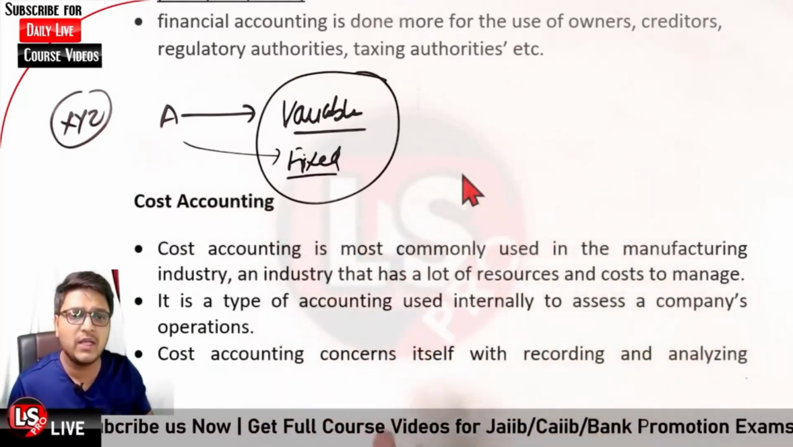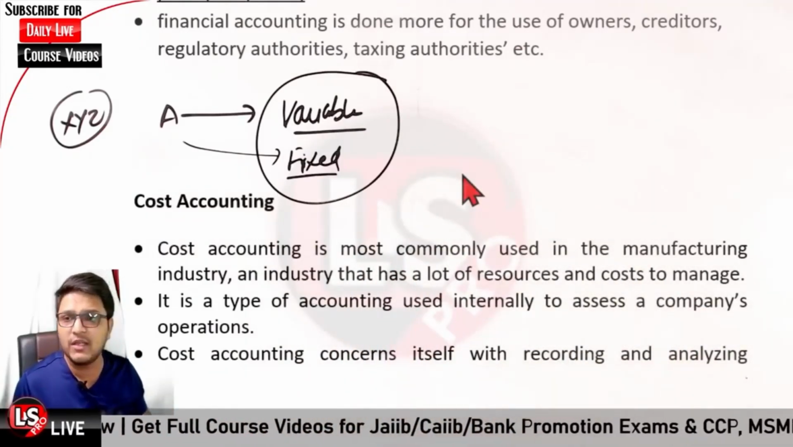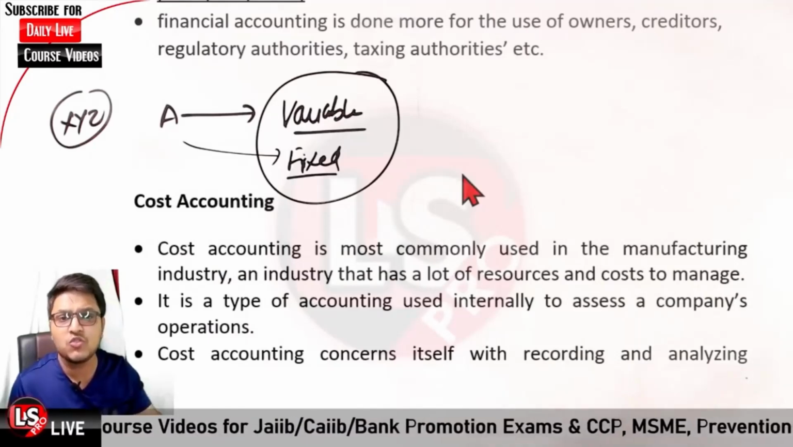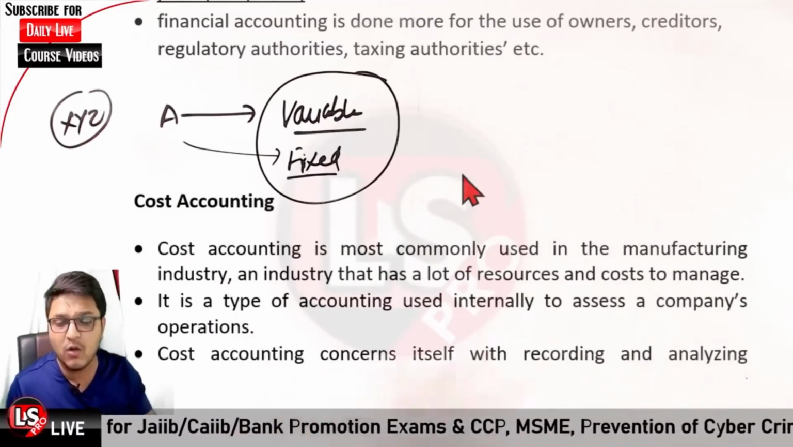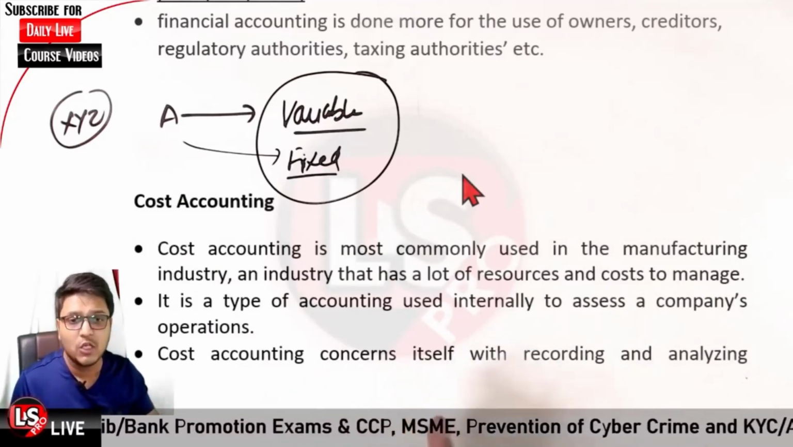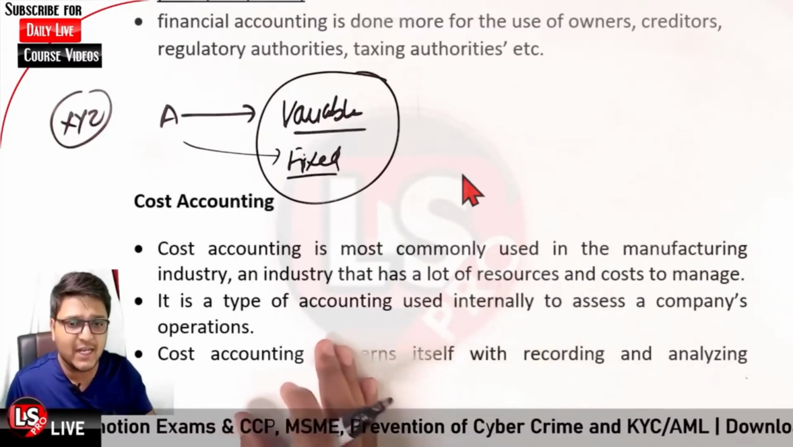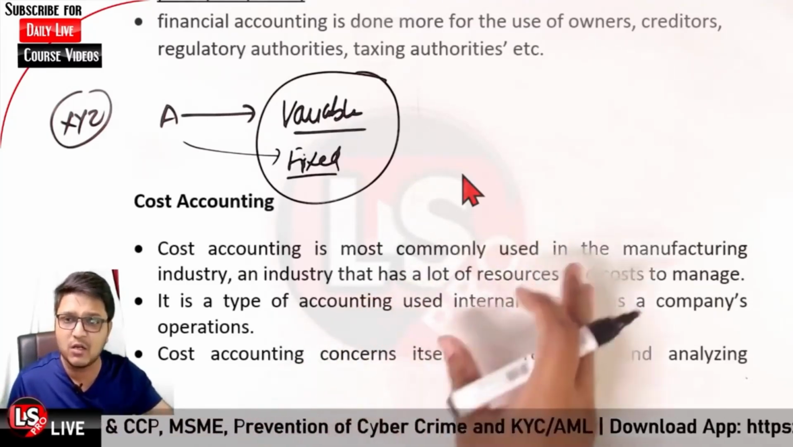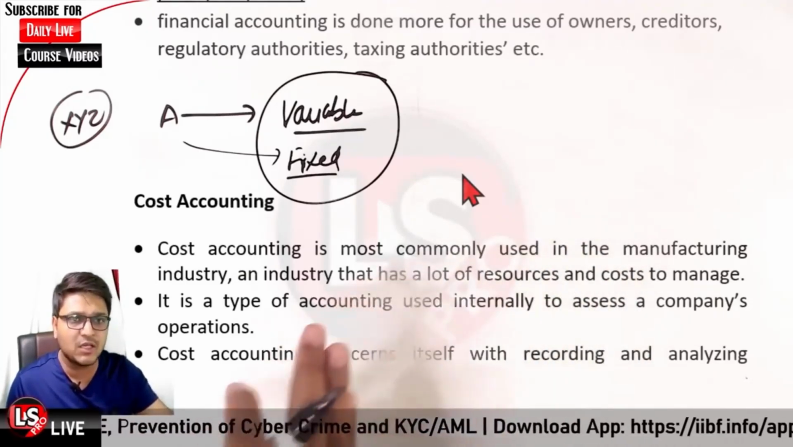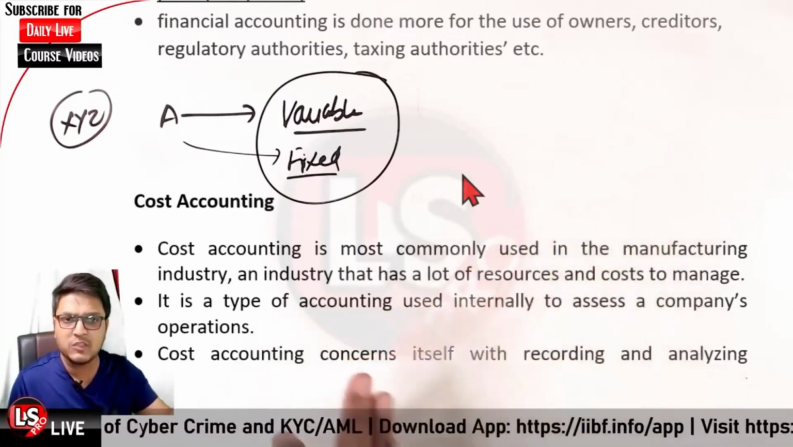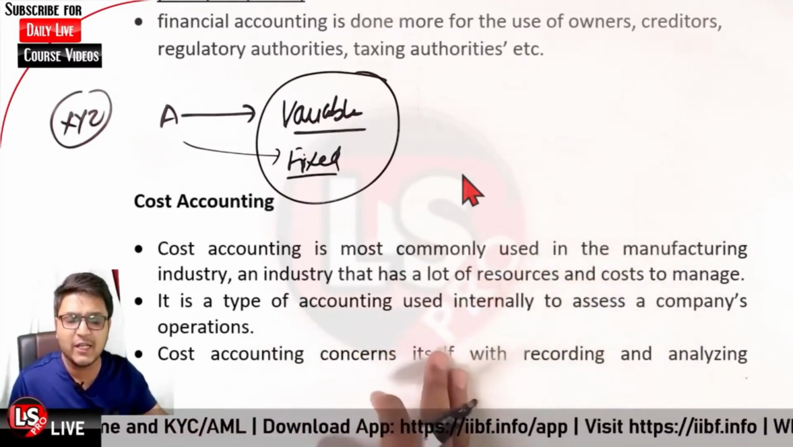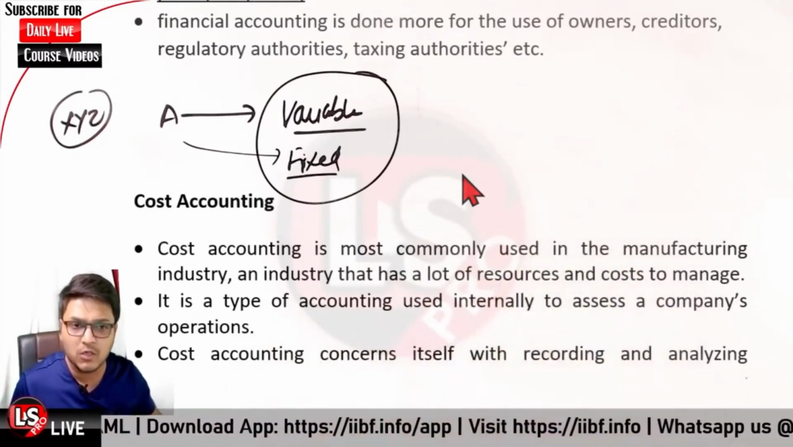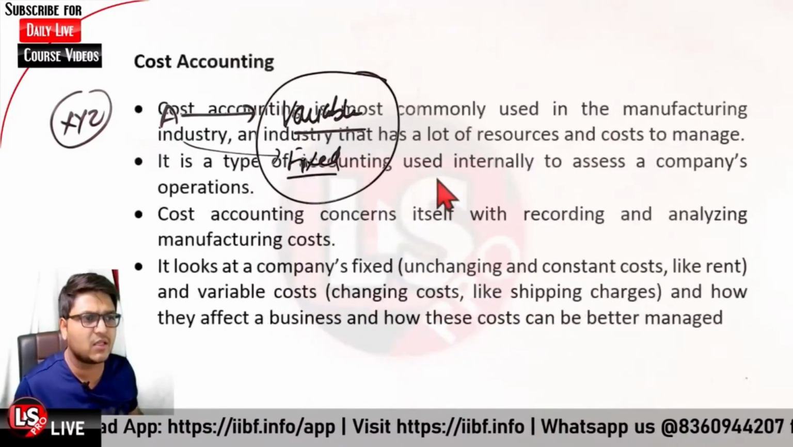So cost accounting concerns itself with recording and analyzing all those costs which are occurring, so as to take a decision on whether you should be producing or manufacturing that product or not. Because if you do not consider all the costs, how would it be possible for you to know whether you are making a profit or not? Okay, so that is cost accounting.